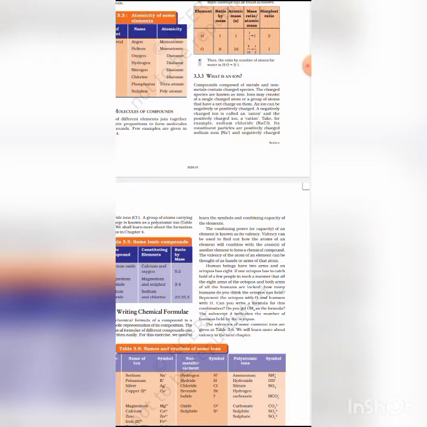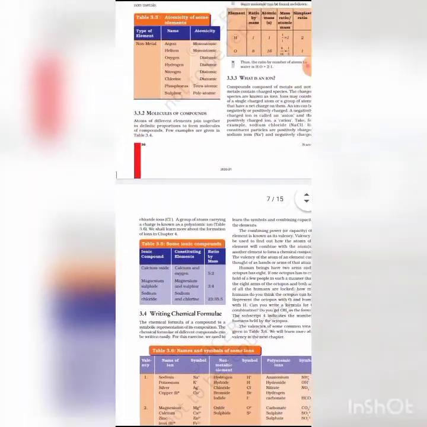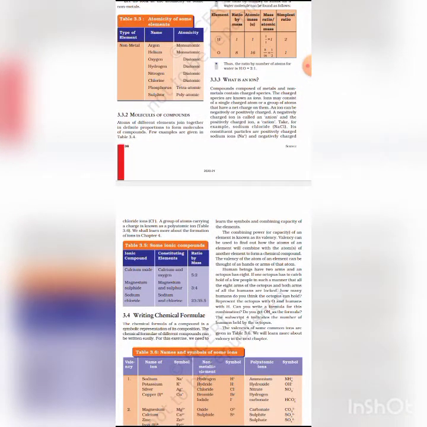Atoms of some elements sometimes exist as a group. For example, NH4+, in which one atom of nitrogen and four atoms of hydrogen are held together, and this group is called ammonium and its valency is +1.